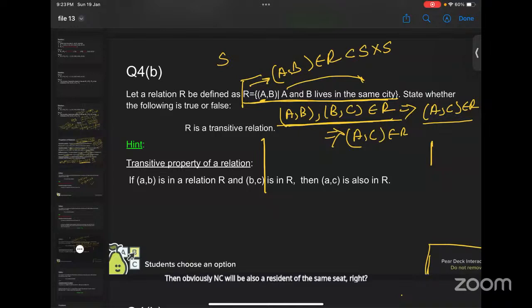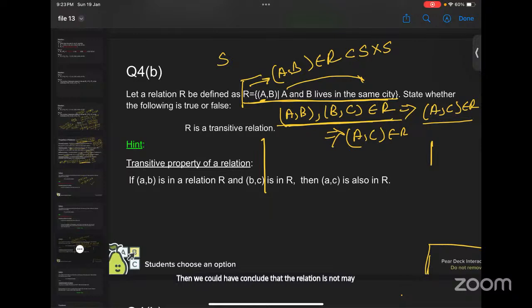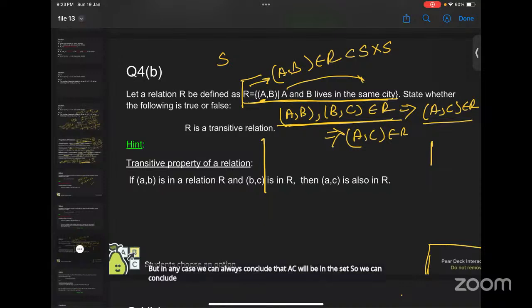That is our concern. If there was a possibility that A and C may not be in the same city, then we could conclude that the relation may not be transitive. But in any case, we can always conclude that AC will be in the set. So we can conclude that the relation is transitive.